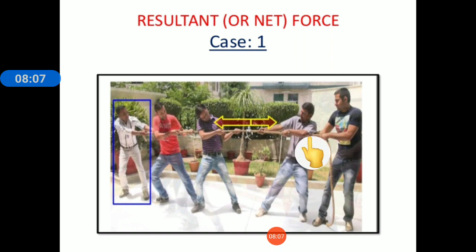So where the rope will move depends on the extra agent who is pulling the rope. Here are two persons, here are three persons. These two persons will balance each other, but on the left-hand side there are three persons, so here the force will be more. In that case the rope will move in their direction.